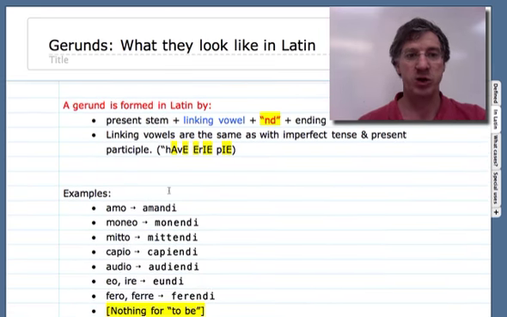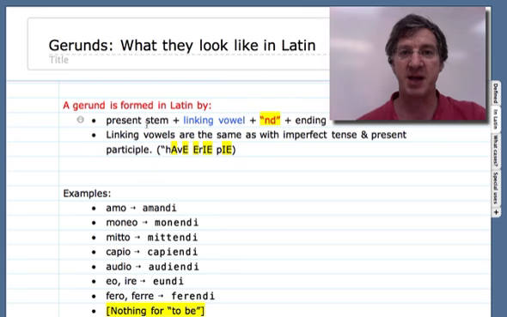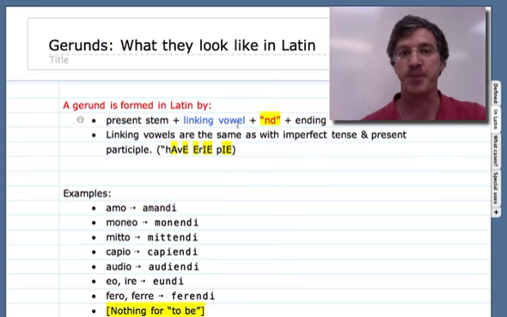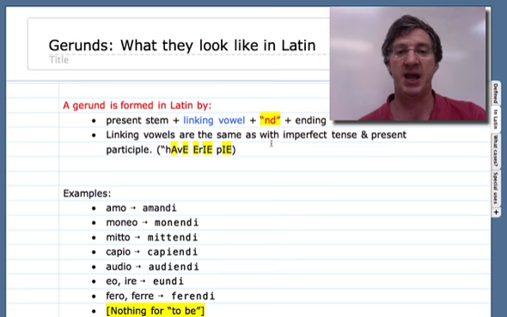Scrolling down a little bit here, a gerund is formed by taking the present stem, same one for the present participle, for example. We put the linking vowel, and these are the same linking vowels that we put on the present participle. Then we put nd plus the ending. Nd is for gerunds. Gerund has an nd in it. Participles have an nt, and then third declension endings. Gerunds have an nd plus second declension endings. Have a look at the order of the vowels, just in case you've forgotten that.